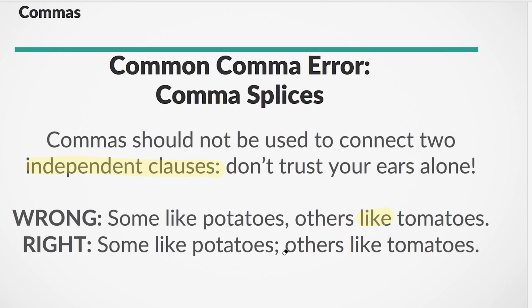Instead, what I need is I could use something like a semicolon. I could also use a period and a capital letter. Either of those would work, or I could totally rearrange the sentence in some way or do something different to correct this error. Okay, in any case, you cannot glue two sentences together with a comma. Remember, don't just trust your ears, trust the rules.